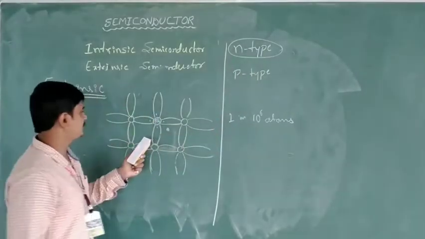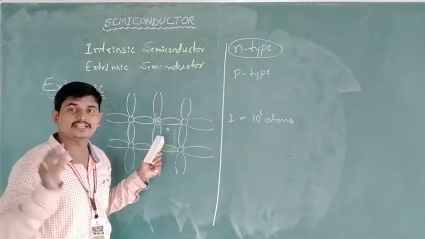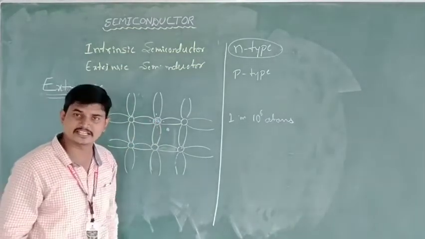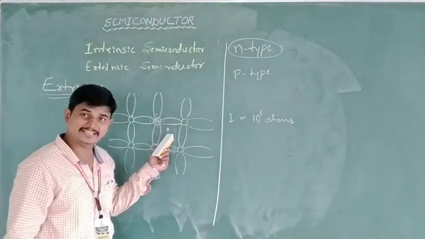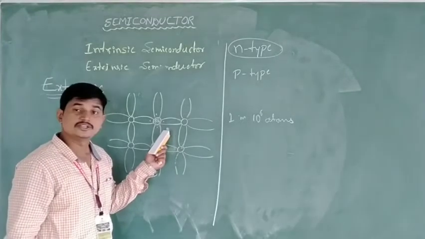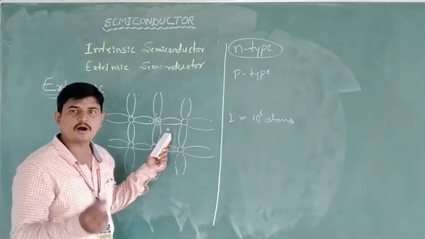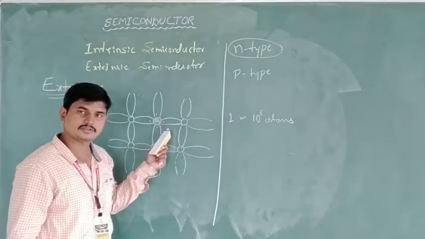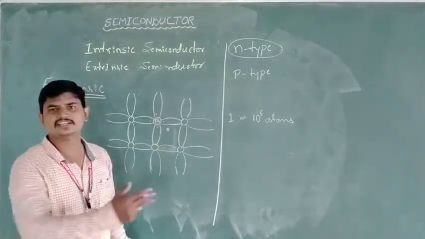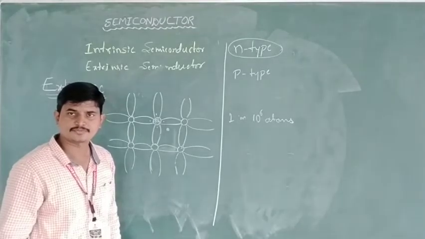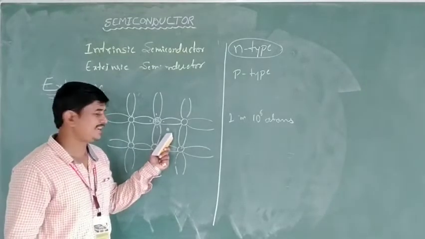In the N-type semiconductor, once again I am explaining, the pentavalent impurity is added to the intrinsic semiconductor. Then as the pentavalent impurity is added, the free electrons are available more. If a small amount of thermal energy is supplied, then this electron gets easily excited and the conduction process continues. This is about the extrinsic semiconductor.